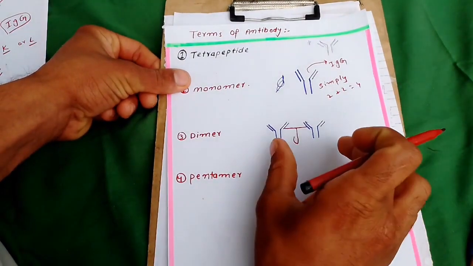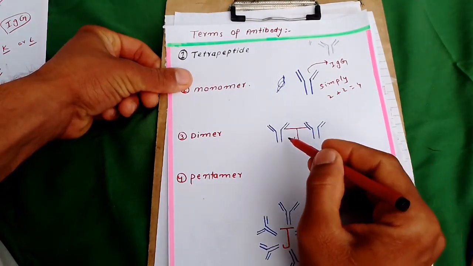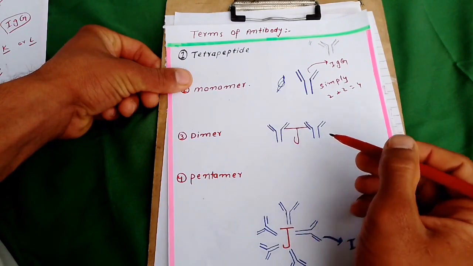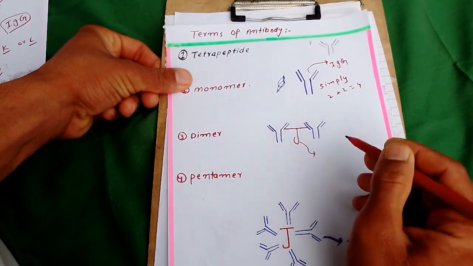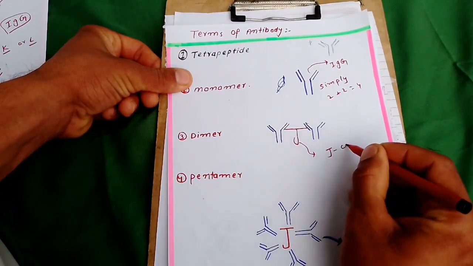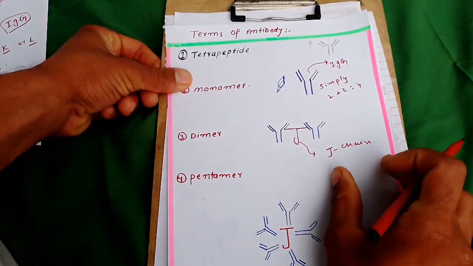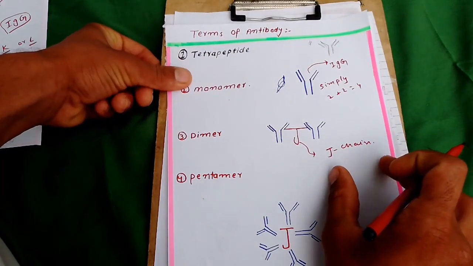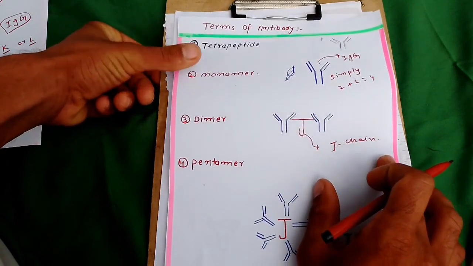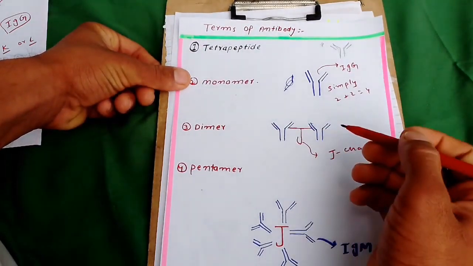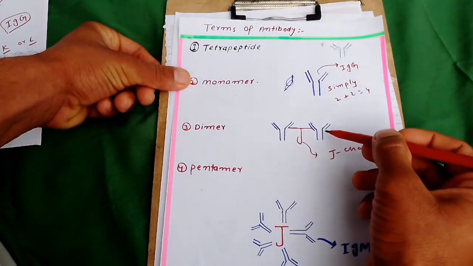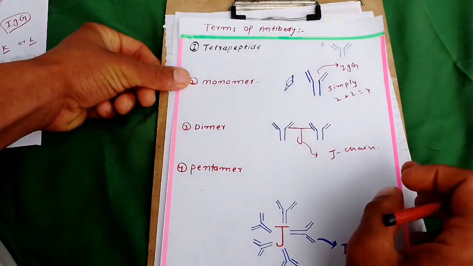Some antibodies are present in dimeric form. These antibodies are combined together by a special type of protein which is called the J chain. The J chain is a specific type of protein which combines two antibodies and makes them functional. This antibody only works in dimeric form.